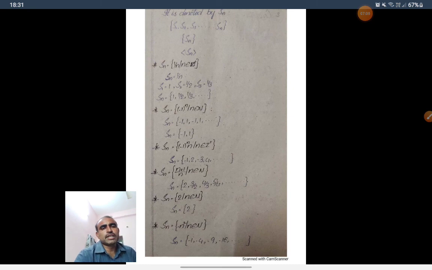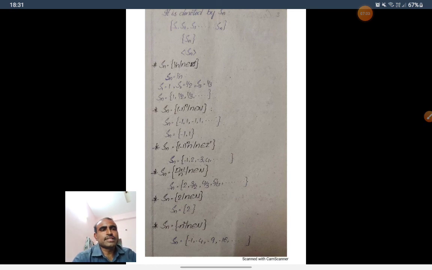We can write the sequence Sn if you write n values 1, 2, 3, and so on, we get minus 1, 1, minus 1, 1, and so on. So Sn is equal to the set {minus 1, 1}. In the same way, we define a sequence, a function by Sn is equal to (minus 1) power n into n. We get the sequence Sn is equal to minus 1, 2, minus 3, 4.